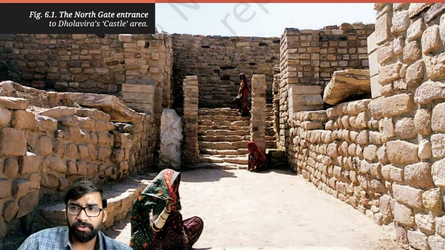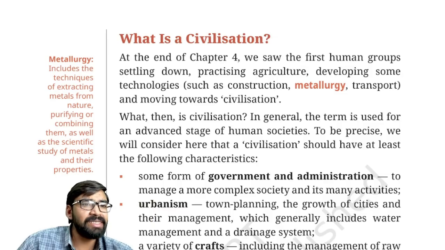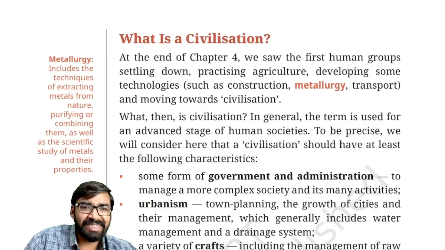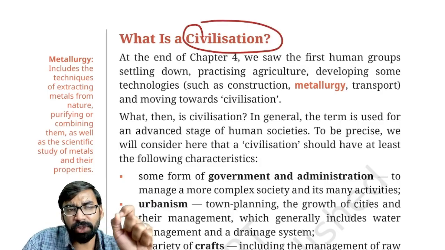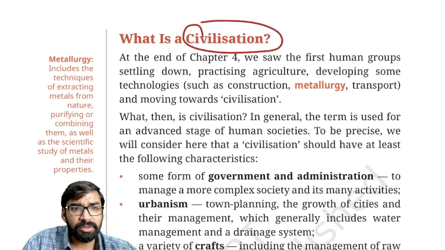So without a delay, we are going to start with the basics. First of all, we'll discuss what is civilization. As you can see on your screen, what is civilization? Any idea what you understand by this term civilization?